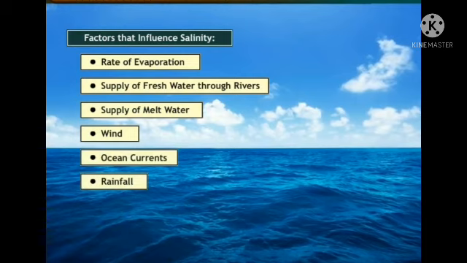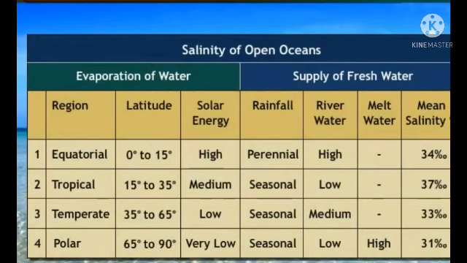Wind, and then fifth one is ocean currents, and then sixth one is rainfall. These are very important factors that influence salinity. Okay students, have all understood? I hope all have understood the factors that influence salinity. Write in your running notes. Okay students? And next one, see the picture, see the table.